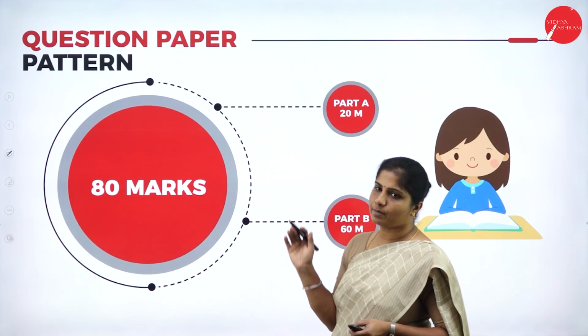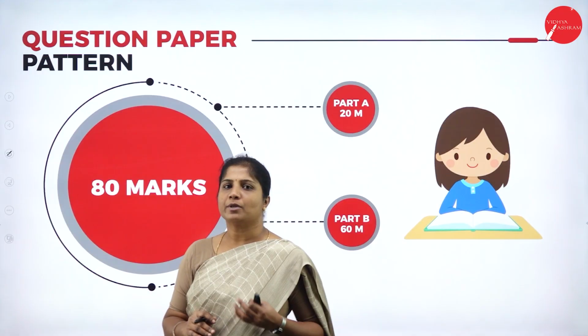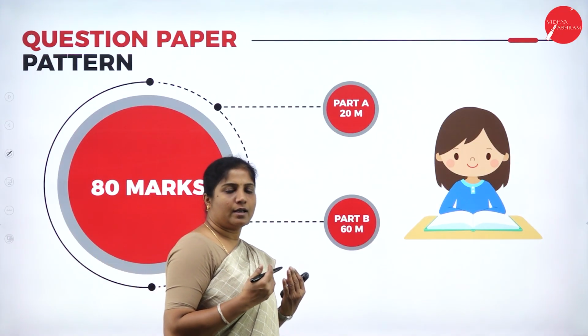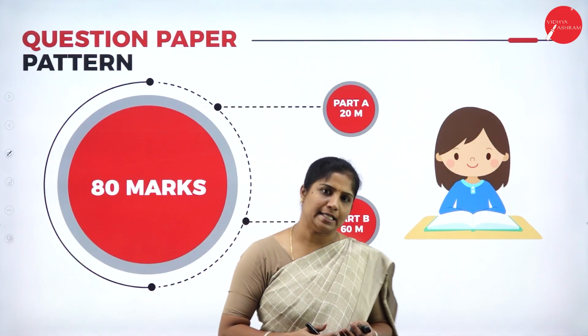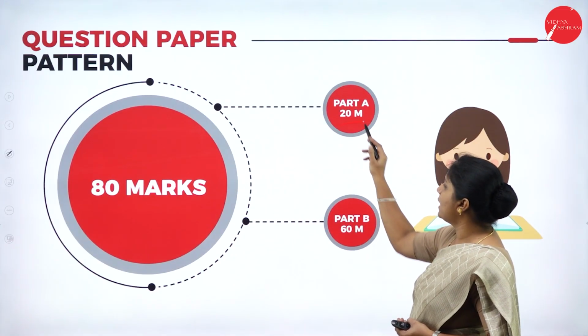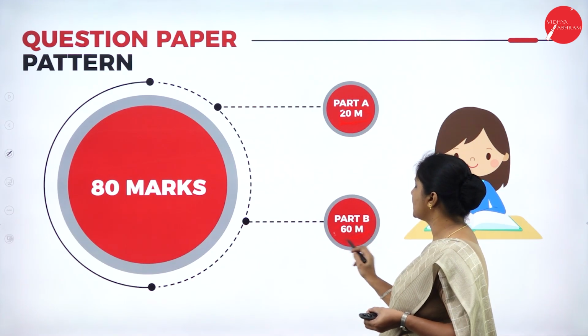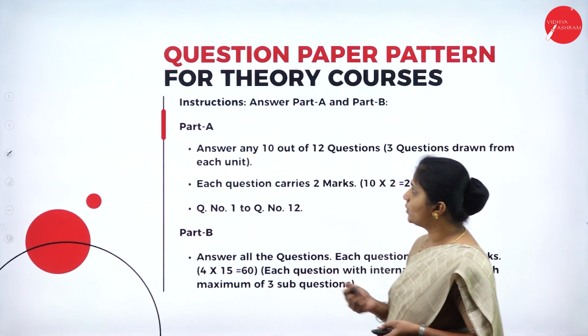Next, we have the question paper pattern, which is framed for 80 marks. Your final theory examination question paper is framed for 80 marks. How is it divided? Part A and Part B. Part A holds 20 marks and Part B holds 60 marks. Okay, so let us look into it.